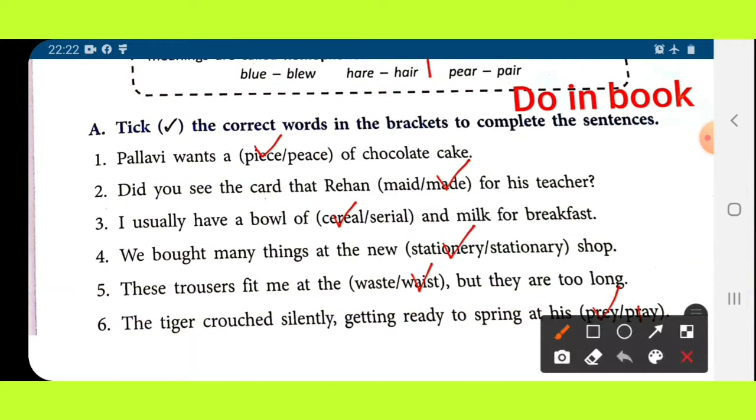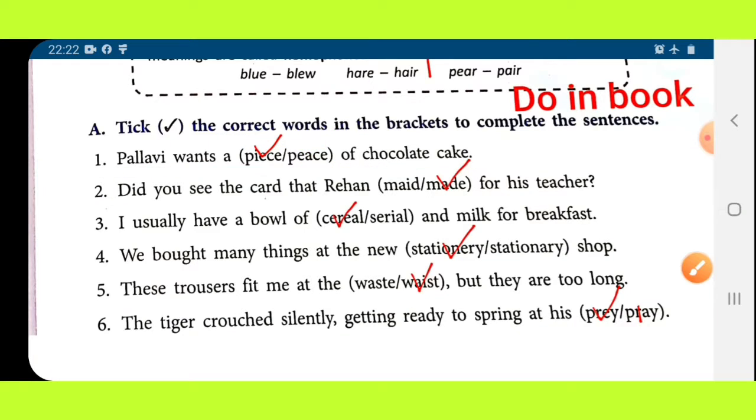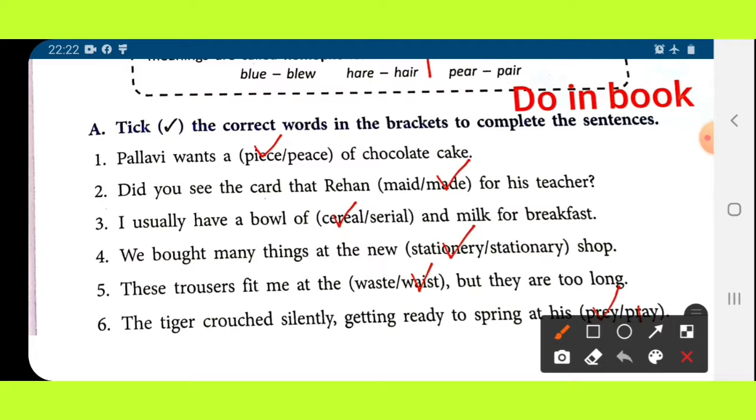The sentence is written: Pallavi wants a dash of chocolate cake. Now what does she want? Which piece? Pallavi wants a piece. Peace means absence of war, but with chocolate there is no war, so here piece means a small part. Second: did you see the card that Rehan dash for his teacher? This maid means servant. Did you see the card means made, so made will come here.